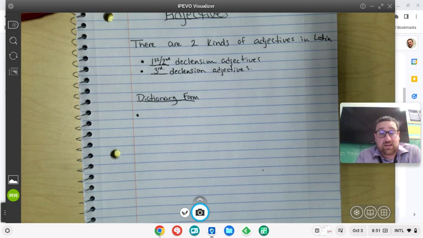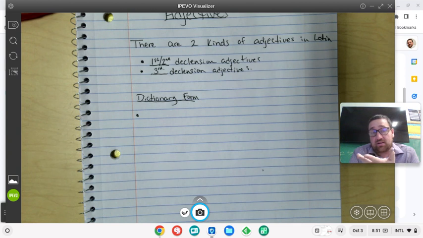What first and second declension adjective does not mean is that you can only use these adjectives on first and second declension words. You can use them on any word. And I'm going to show you your first one in just a second. It's going to be your model adjective. But you can use this model adjective, in fact, I'll show it to you right now.